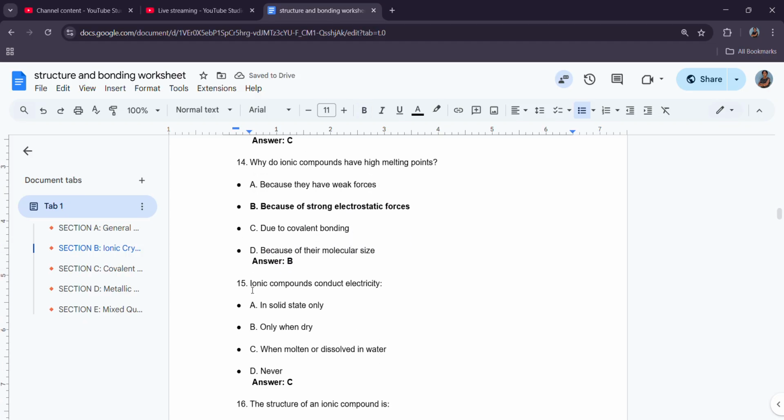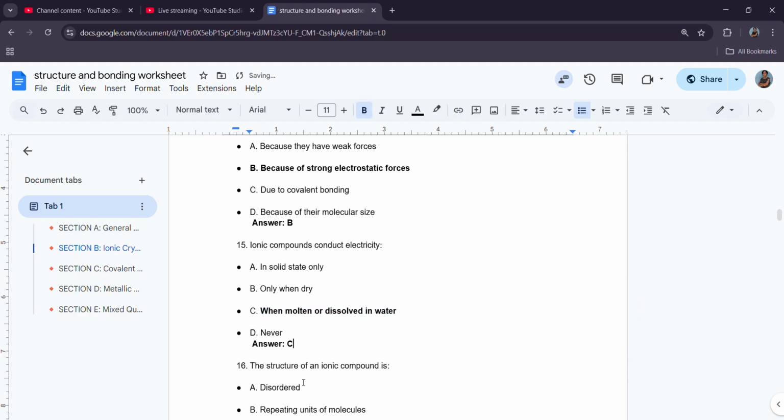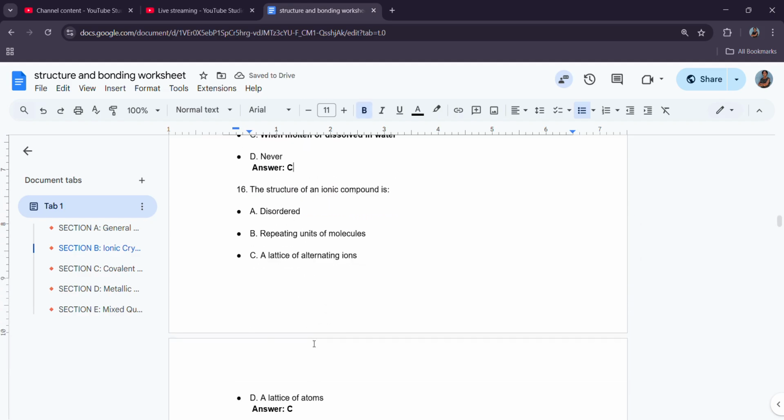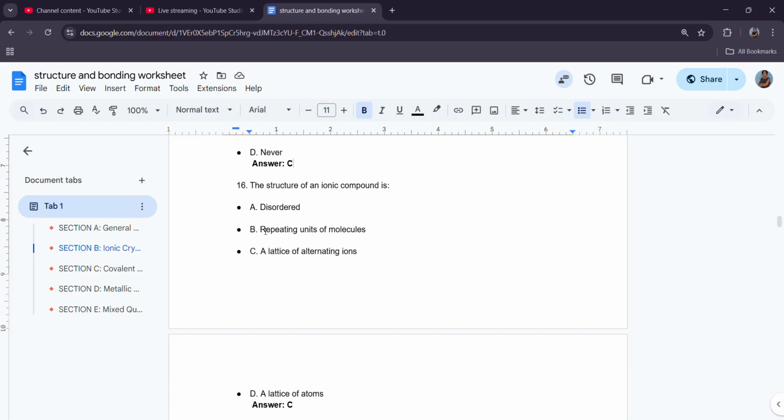15, ionic compounds conduct electricity when molten or dissolved in water. 16, the structure of an ionic compound is repeating units of molecules. No, molecules is for covalent. A lattice of alternating ions. Yes.